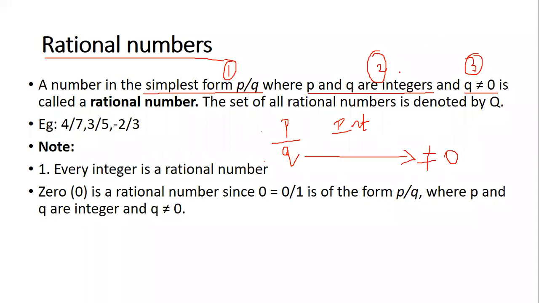That is the second condition. And the last condition, which is compulsory to be followed, is that Q is not equal to 0. This is compulsory. If Q is equal to 0, then it will not become a rational number. Okay, so how many conditions are there for a rational number? 3 conditions.